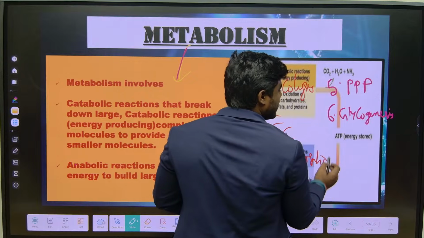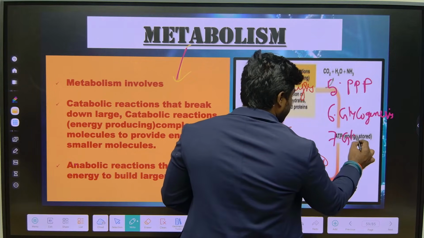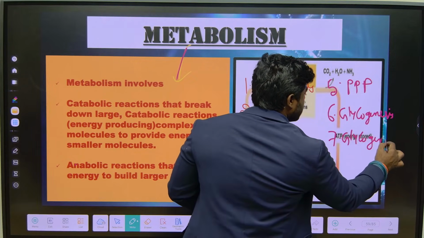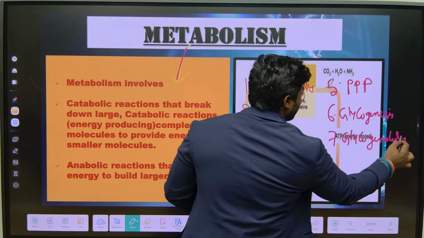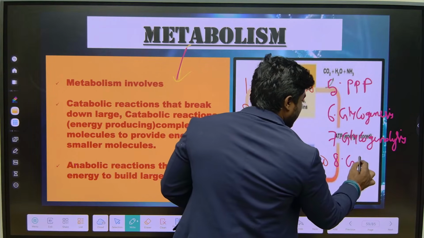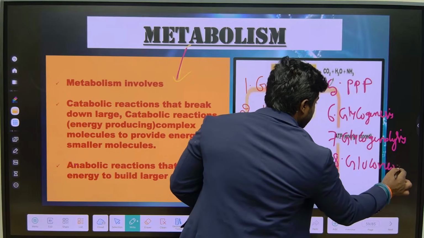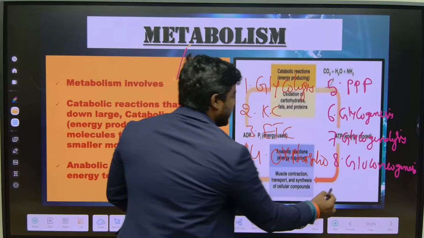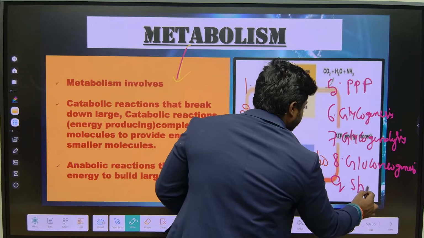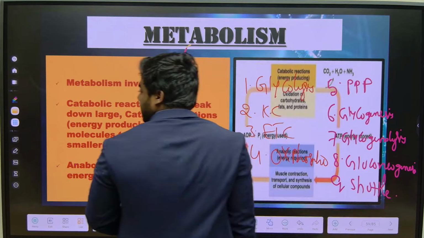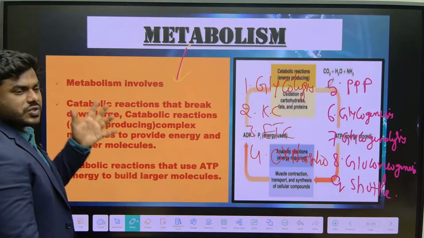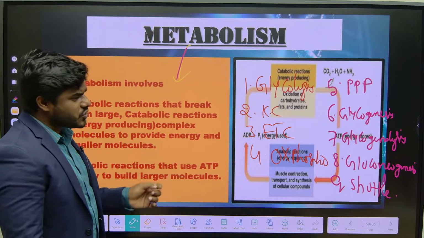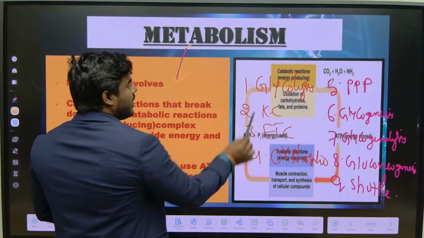glycogenesis, that is synthesis of glycogen. Then glycogenolysis, breakdown of glycogen. Then gluconeogenesis, okay. And another important one, shuttle systems, okay. So all these 9 subtopics we have to read very briefly, and trust me, for all these 9 subtopics, 90%